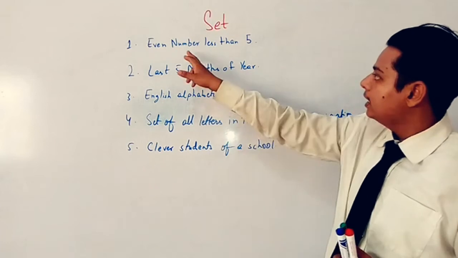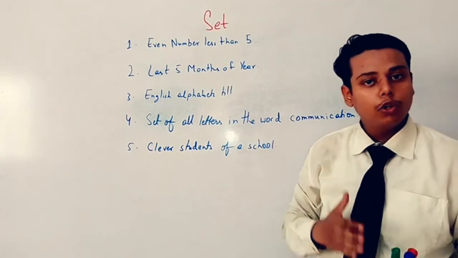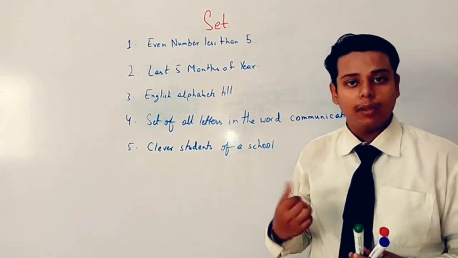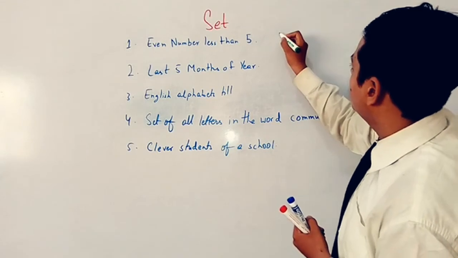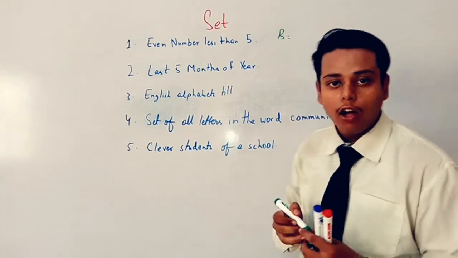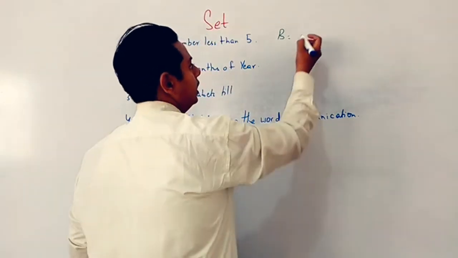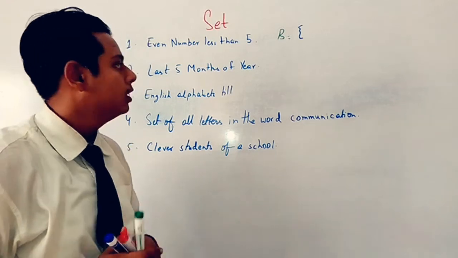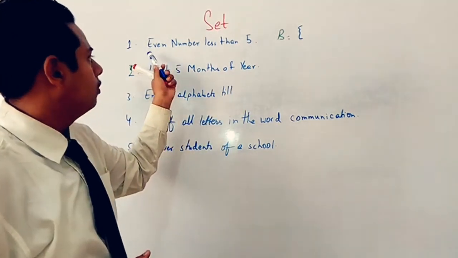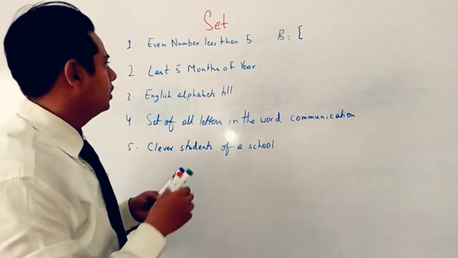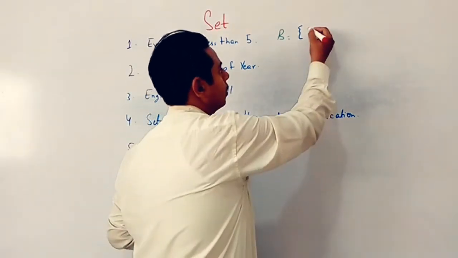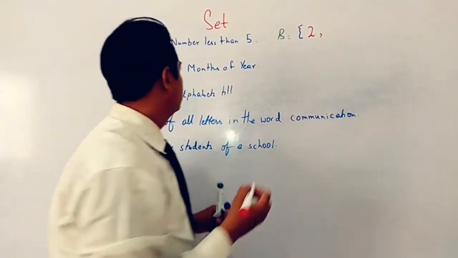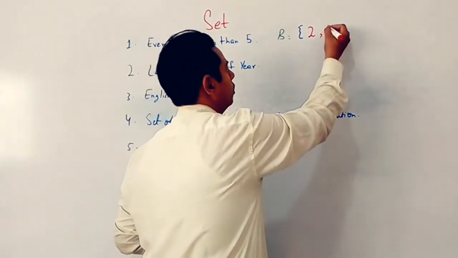Even numbers, N less than 5, means 5 से छोटे. So what is the first rule for making any set? First of all we have to name that set. I have named it B. And how will the set start? With a curly bracket. The first number will be 2. After that we place a comma, then 2 and 4.